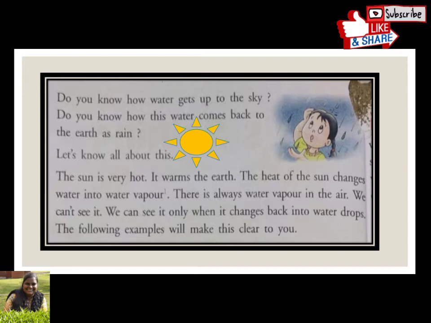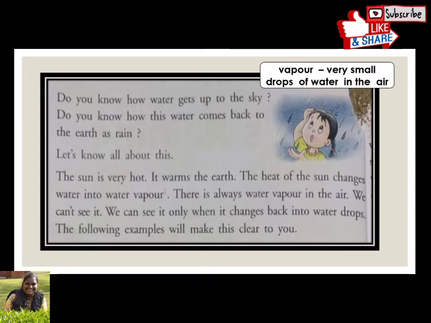So children, how do we get the water vapor or the rain? The sun is very hot, and because of its warmth, the water in the earth is evaporated into the air. It gets collected there. Water vapor is always there in the air, even though we cannot see it. Slowly, it changes into water drops. What is vapor? Vapor means very small drops of water in the air.